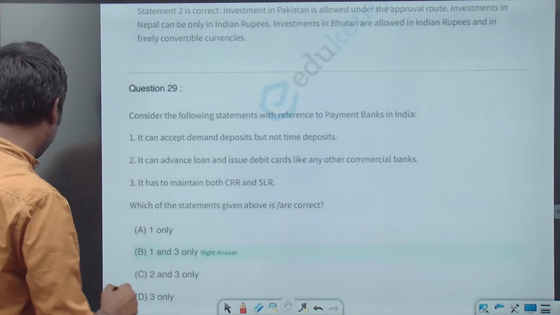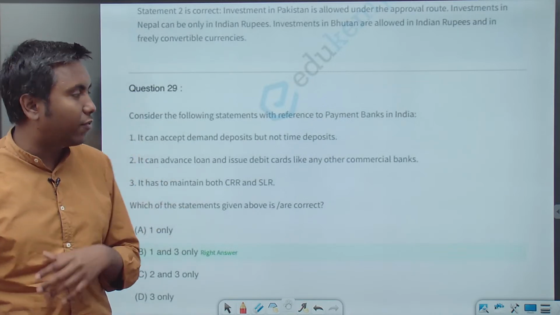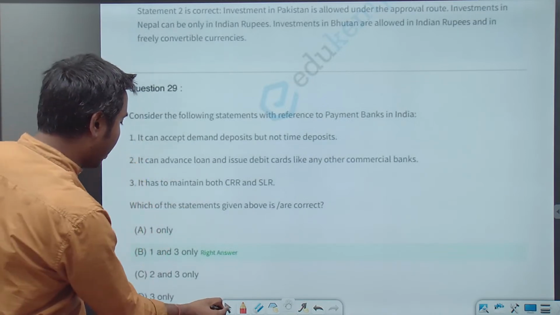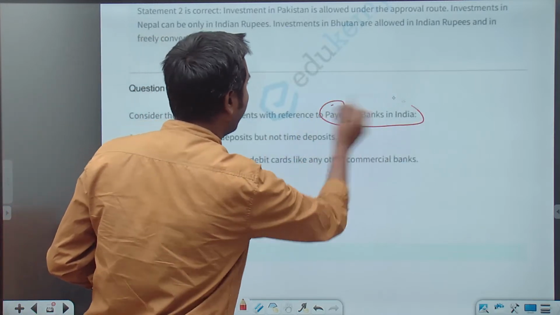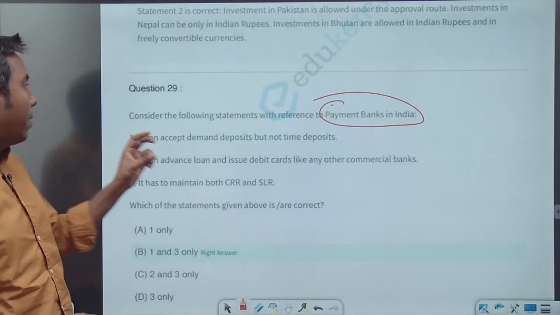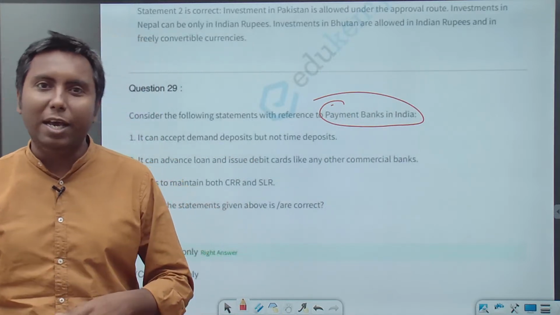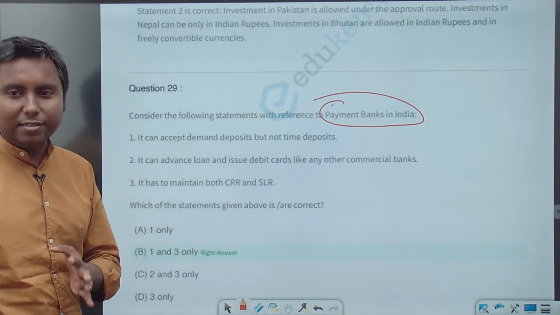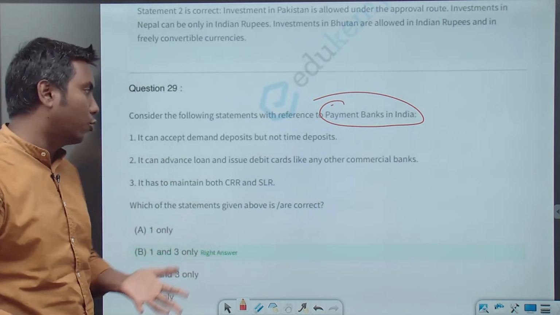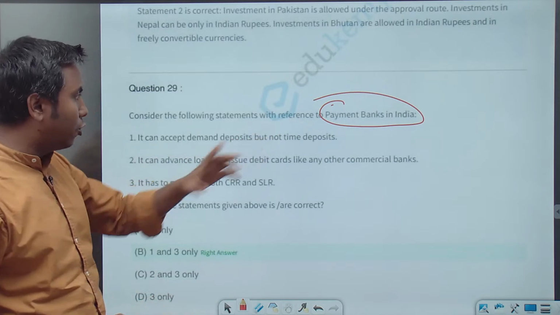Okay, so let's see question number 29. Consider the following statements with reference to payment banks in India. Now you know about payment banks, you know all the features of a payment bank, and the difference between a payment bank and a small finance bank. So if you know all these things, this question was a cakewalk for you. Very easy question.